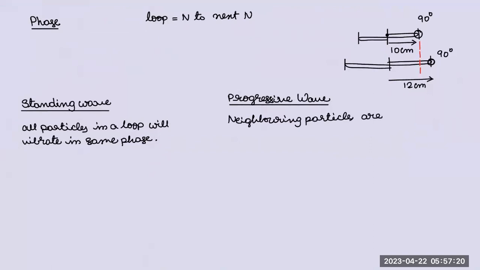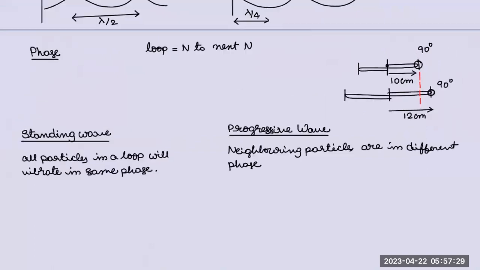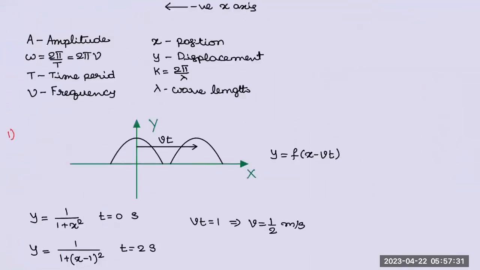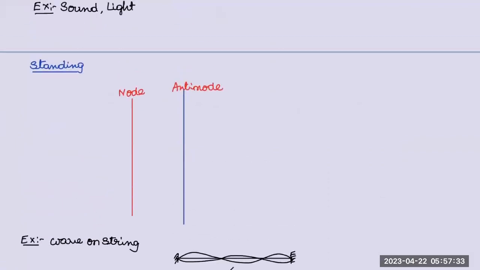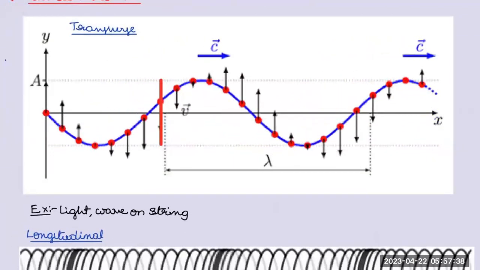In a progressive wave, particles are in different phase. You may ask, sir, when do they come to the same phase? See, in case of progressive wave, the same phase will come only after lambda. Observe, if I start from here, I'll get the same phase exactly after traveling lambda.